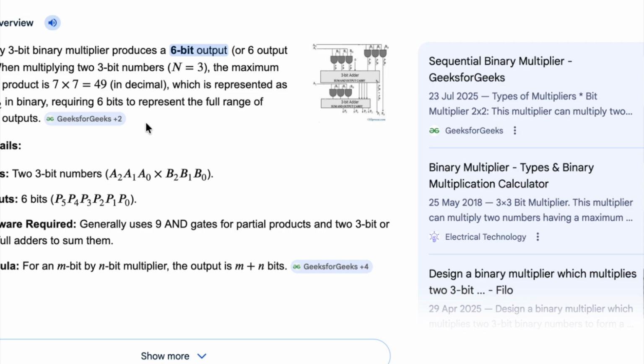Okay, one more question was there from digital circuit or logic: if you are multiplying two 3-bit binary numbers, how many outputs will you need. So it is actually 6 outputs you need. I just thought it is an adder or a subtractor, so I thought, okay, one for addition and one for carry, or one for subtraction and one for borrow, just 2 outputs. But actually when you are multiplying, you need outputs based on the bits, like if it is 3-bit, obviously you are going to get 6 outputs, something like that. So this was another question.